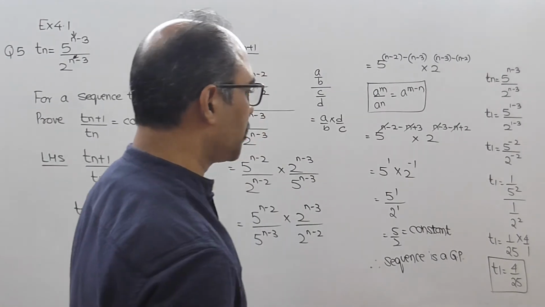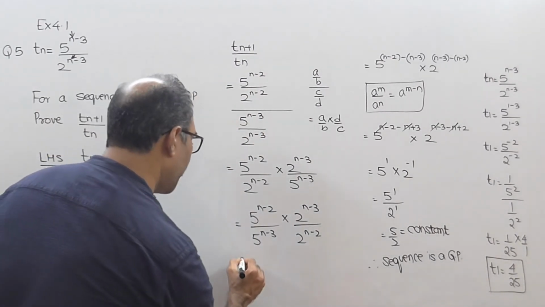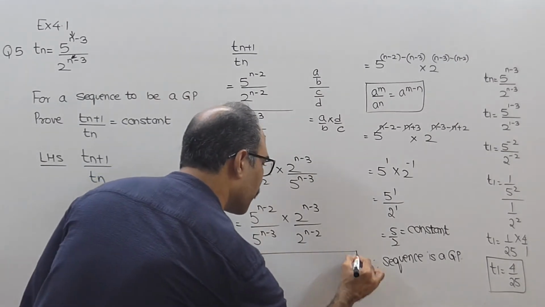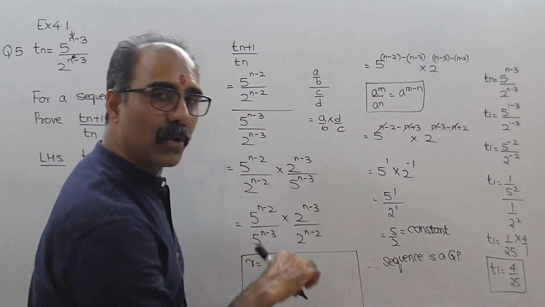Now there is one more question which is asking you to find the common ratio. So I'll do it here. What is the formula for R? R is T2 by T1.